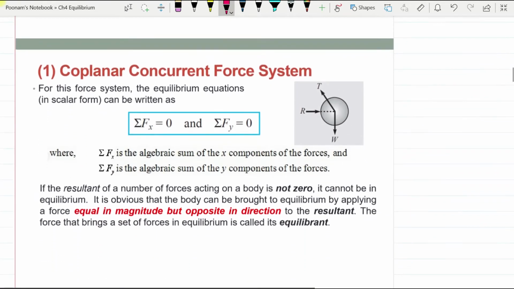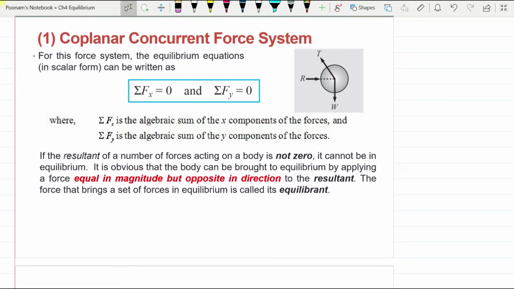So let us understand equilibrium in detail for different force systems. The first one is the coplanar concurrent force system. Coplanar means the forces are acting in one plane, and concurrent means they are passing through one point, as shown in this diagram. This is a sphere. It has a weight acting downwards and some tension T in the rod attached to it, and the reaction generated from the wall, as it may be resting against a wall. So these are the three forces. These are coplanar forces, and these are concurrent forces, all passing through the center of mass.